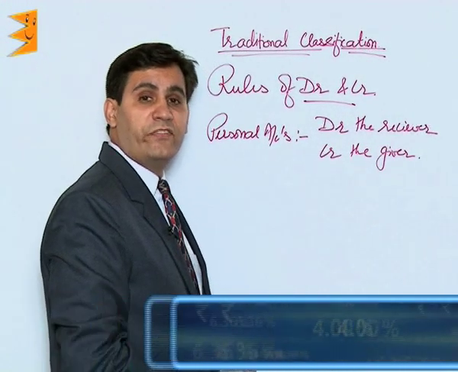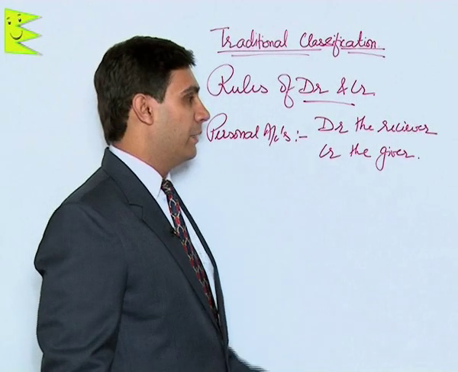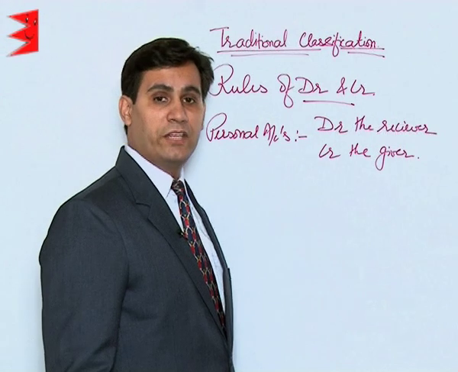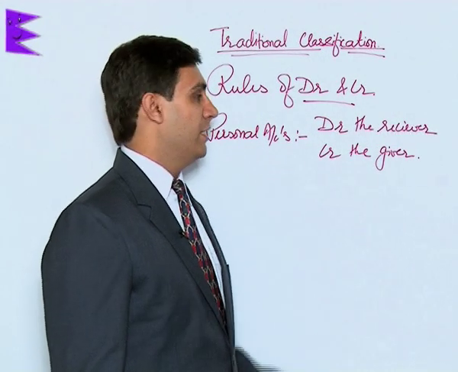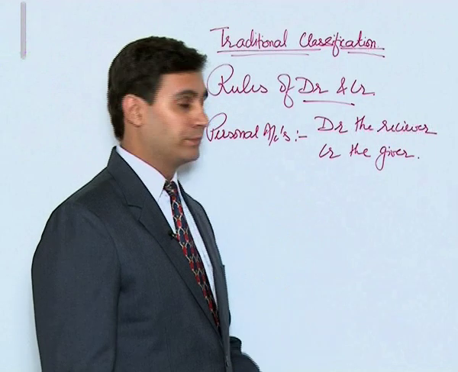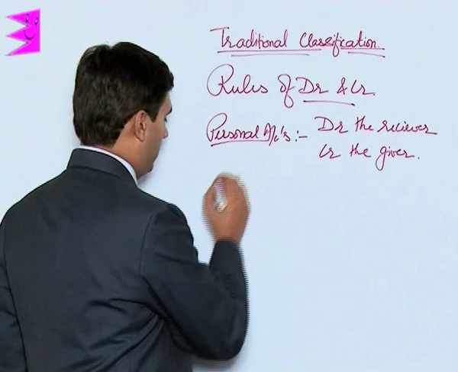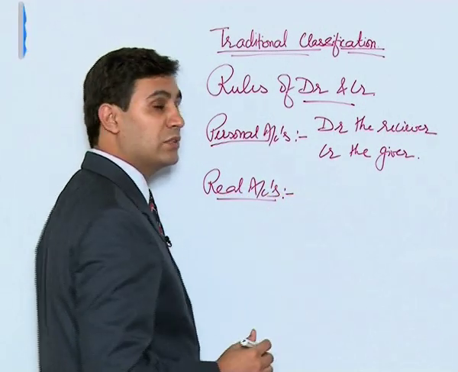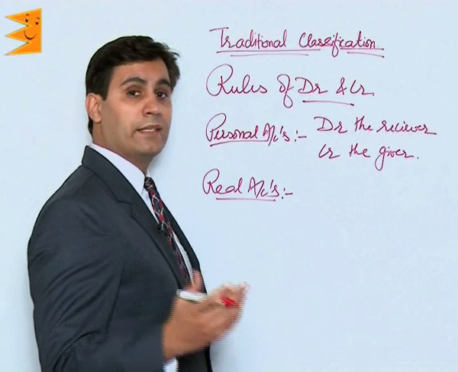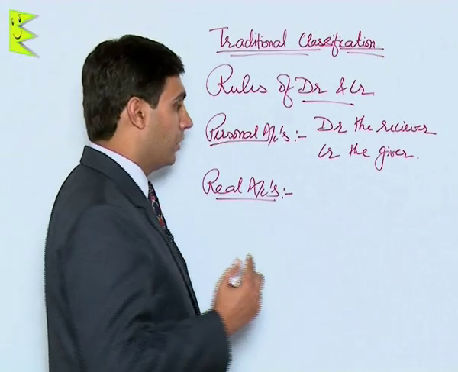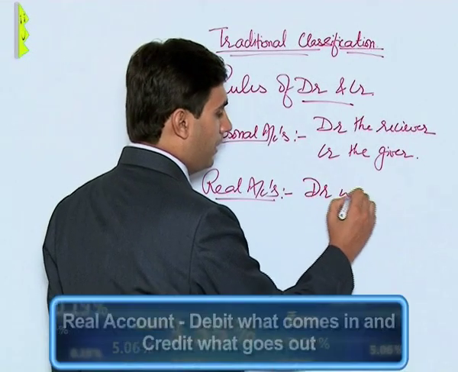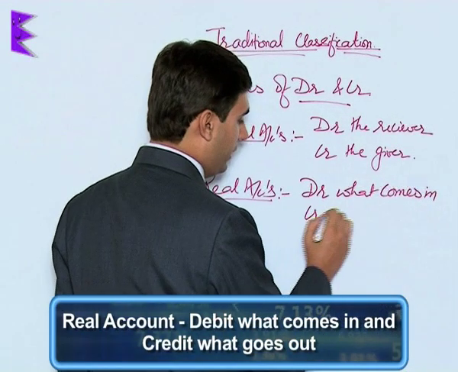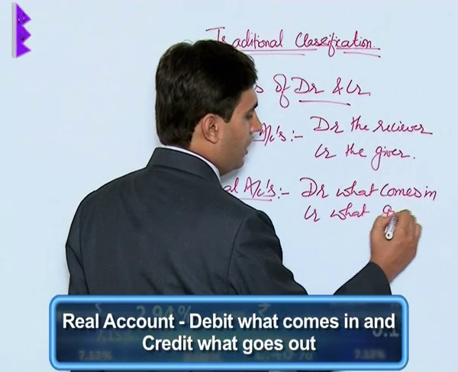That means if the personal account is receiving something, it should be debited. And if the person is giving something, his account should be credited. Coming to real accounts. Real accounts are accounts which are related to assets. So either assets come in or go out. The rules are: debit what comes in and credit what goes out.